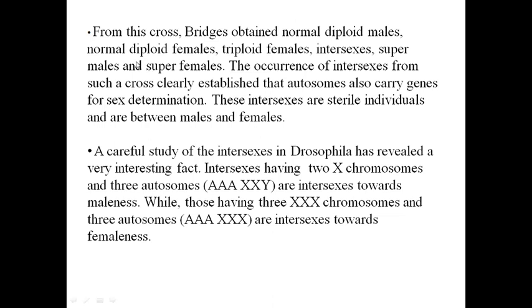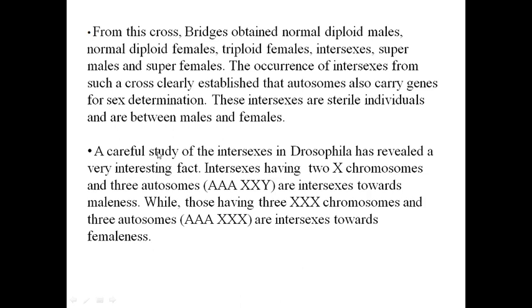This is the last slide. From the previous cross which we have discussed, Bridges obtained normal diploid males, normal diploid females, triploid females, intersexes, super males and super females. The occurrence of intersexes from such a cross clearly established that autosomes also carry genes for sex determination. These intersexes are sterile individuals and are between males and females.